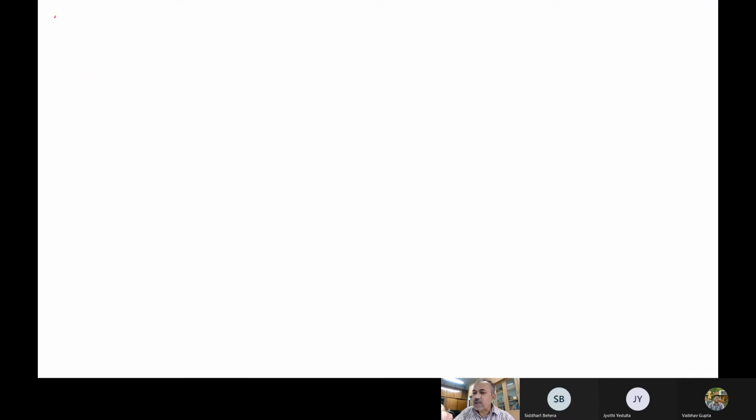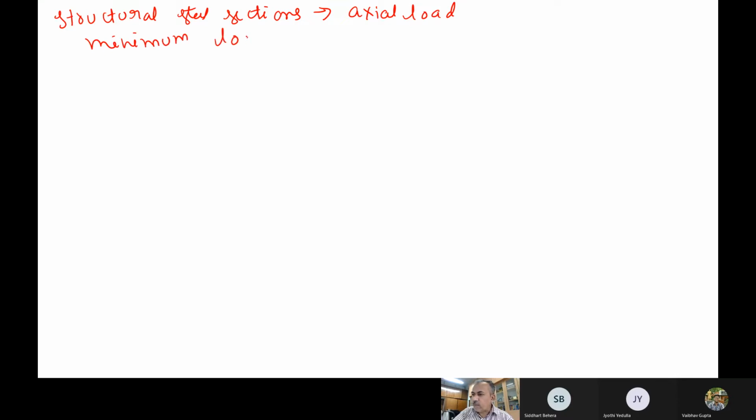So we have structural steel sections, and we are interested in finding the axial load capacity. Somebody told that the minimum load capacity of all these steel sections can be modeled by type 3 distribution.